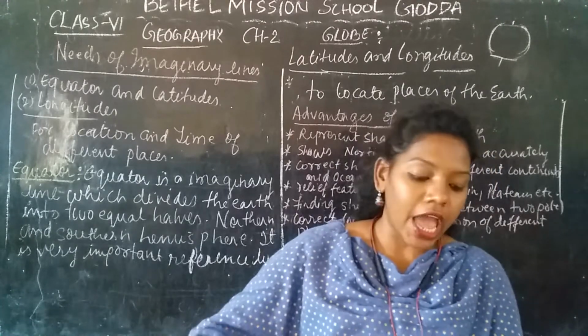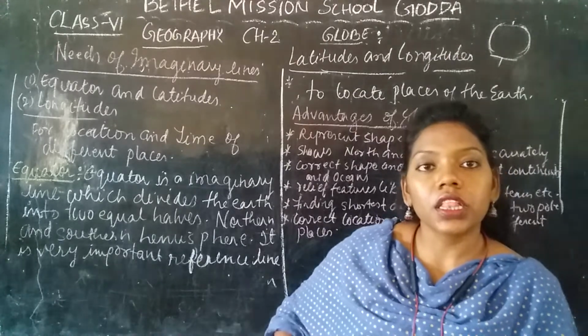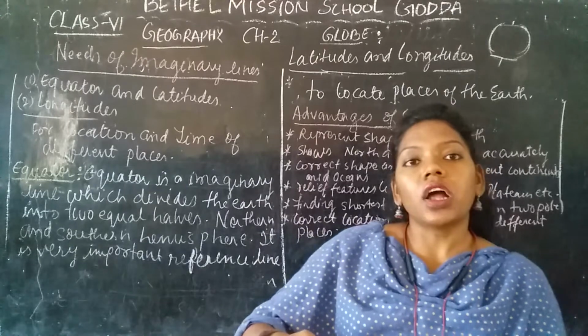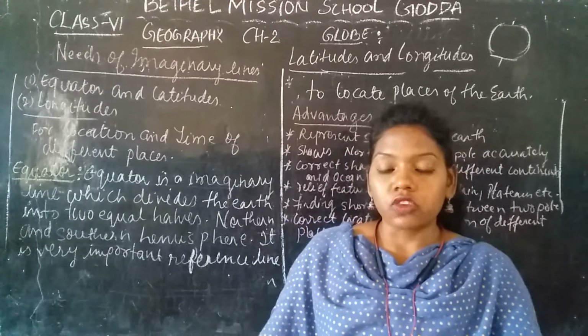The equator is at 0 degrees, and we locate any places or continents according to the degree.